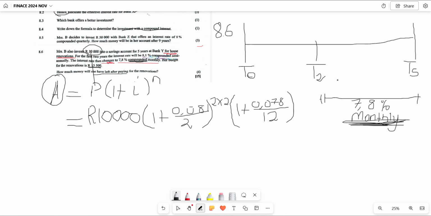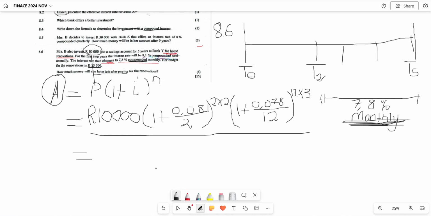Close bracket. Then from T2 to T5, how many months are left here? We know we have T3, we have T4, we have T5. It means we are left with 3 years. Then how many months are there in 3 years? We know in a year we have 12 months. Then multiply by the number of years that are remaining there. In this case, it will be 3 years remaining. Then we are going to substitute the entire thing that we see here in our calculator. That is going to give us the accumulated amount for Mrs. B. Then let us use our calculator.